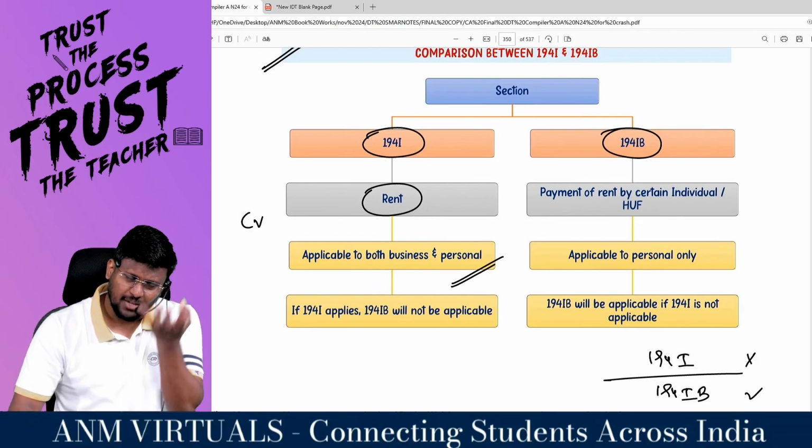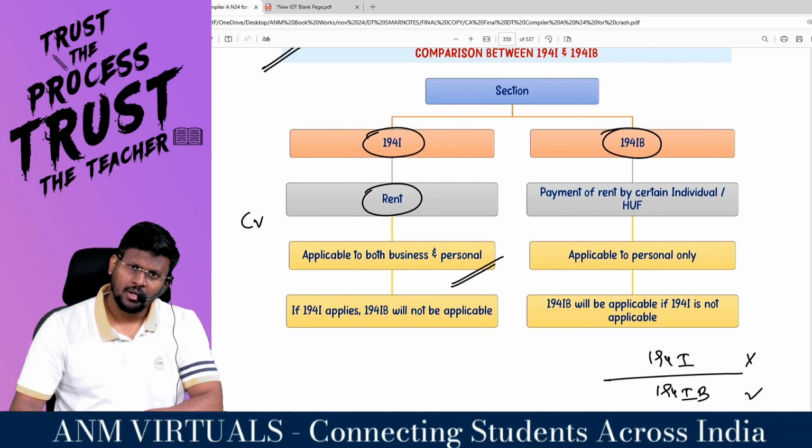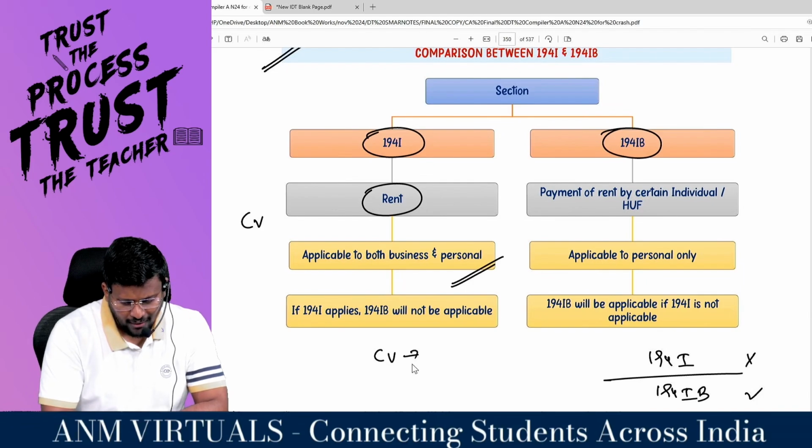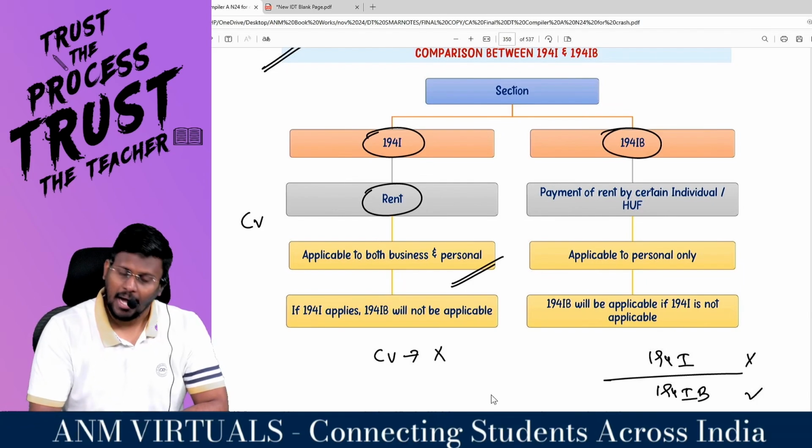That means for whom is 194I not applicable? Chota wala. If you are a chota wala, 194I will not be applicable.